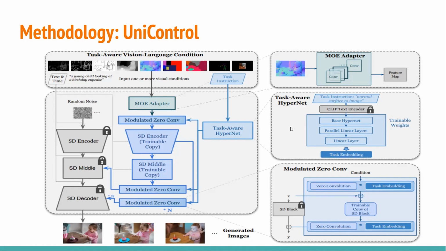This goes back to the main module, and this final task embedding will be applied to modulate the modulated zero convolution layer. This way it is applied for the different tasks, which enhances adaptability to different tasks. We also have this MOE adapter, which is better at adapting to different visual conditions.